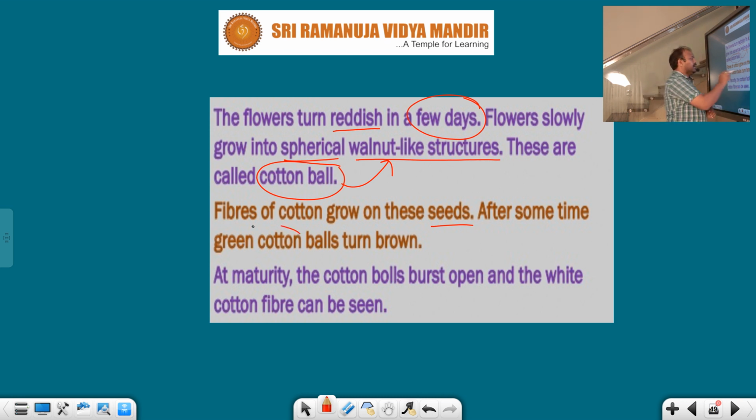After some time, green cotton balls turn into which color? Brown color. After that, what will happen? These fibers of cotton grow on the seeds. At maturity, the cotton balls, what will happen? They burst out and open, and white cotton fiber can be seen. The last stage is, when the cotton ball reaches maturity, it bursts out and opens, and white cotton fiber can be seen.